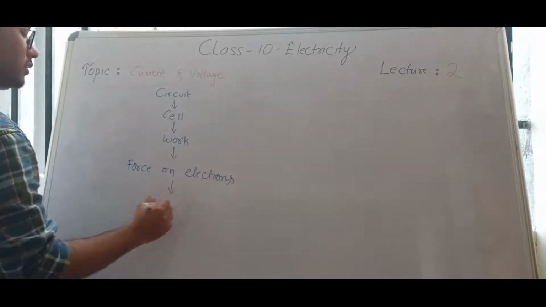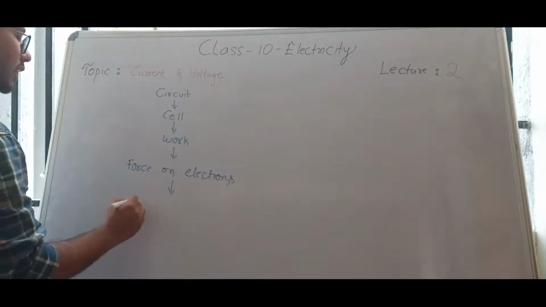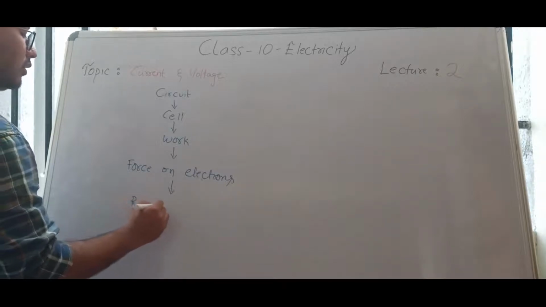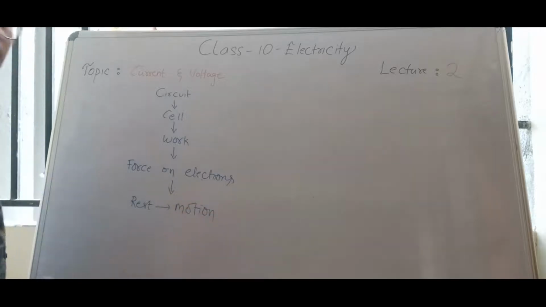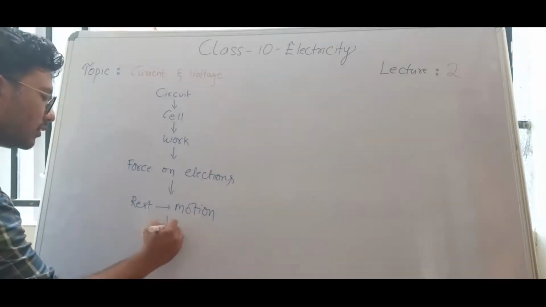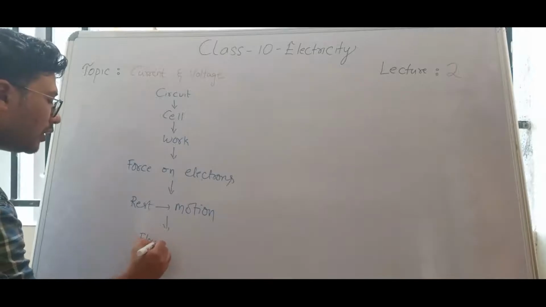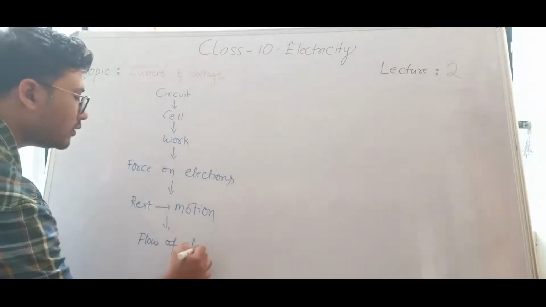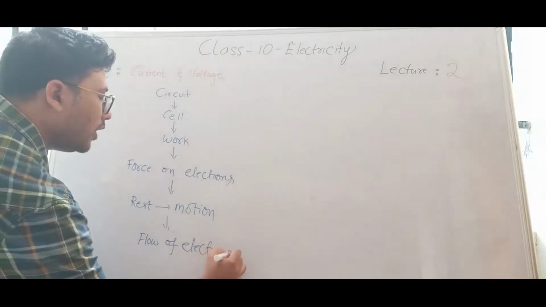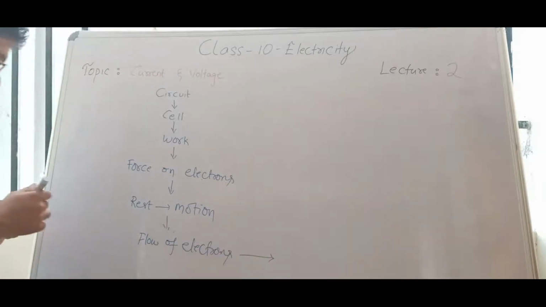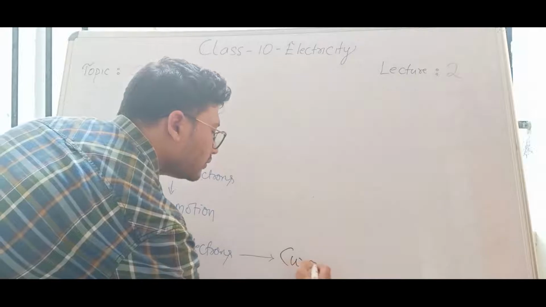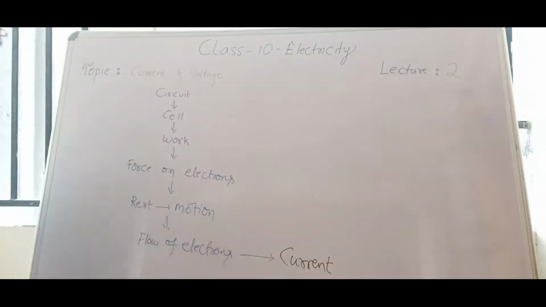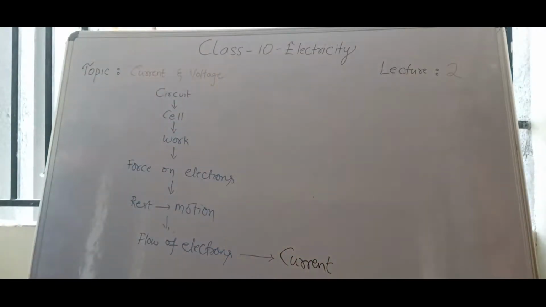Now electrons, first they were at rest. Now all those electrons will be in motion. If electrons are in motion, we call it flow of electrons. Flow of electrons is nothing but current.